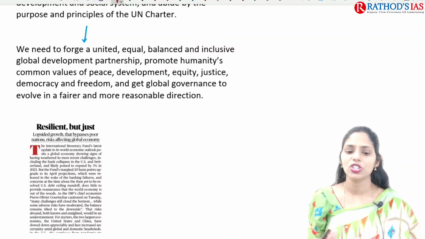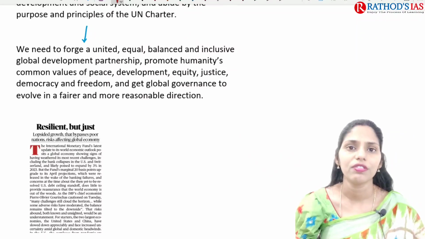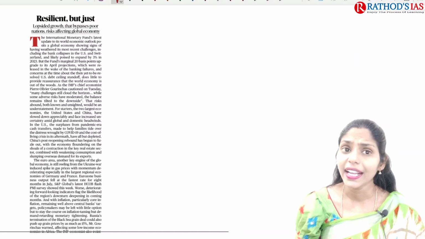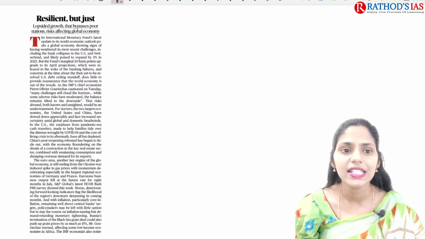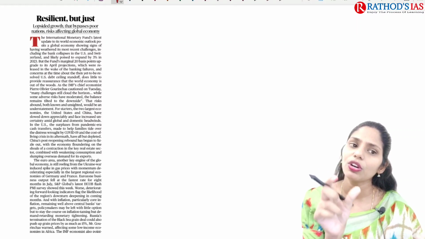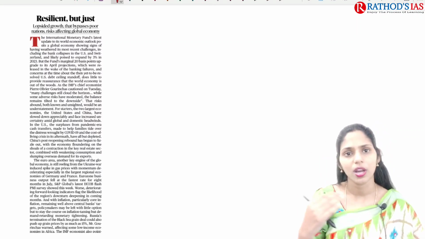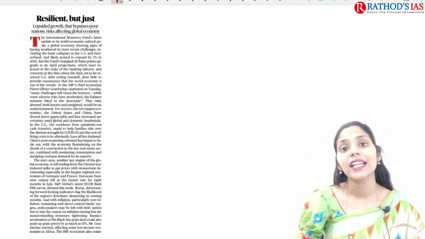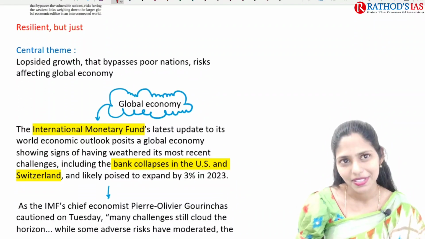I hope it is very much clear, and try to focus on the facts. And the next topic is about resilient but lopsided. So what is the meaning of lopsided? That is slow growth when you are comparing with the others. So this article is important from your GS paper 3 point of view.